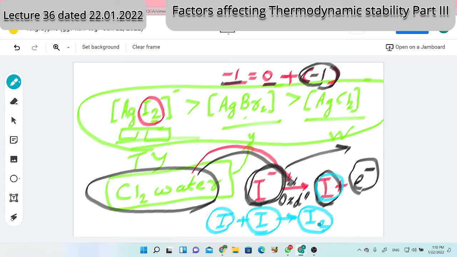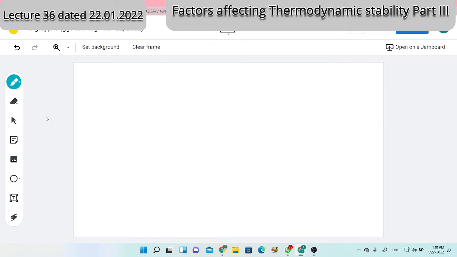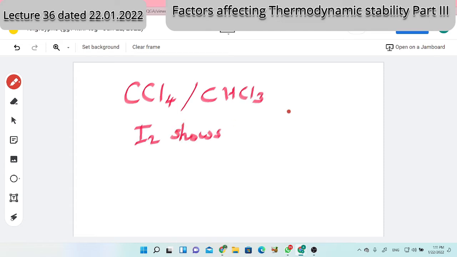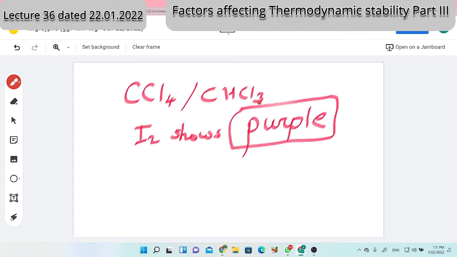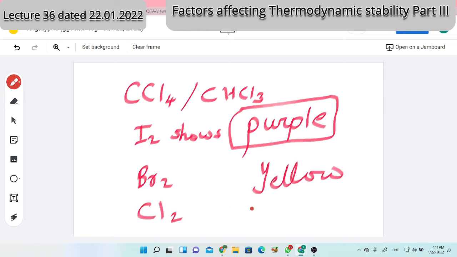Are you understanding what I am saying? Yes, sir. So this iodine can be identified because iodine in water or aqueous medium shows yellow coloration. Or if it comes in the CCl4 layer, the organic layer, CCl4 or chloroform layer, iodine shows purple color. Bromine shows yellow color and chlorine shows no color. That's a distinguishing test for halogens.